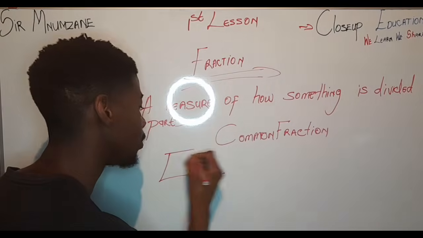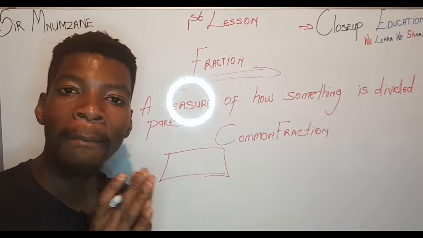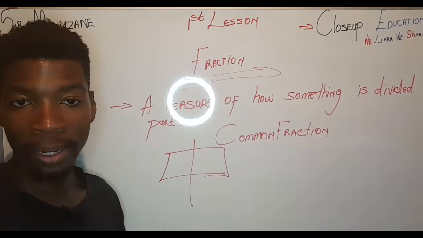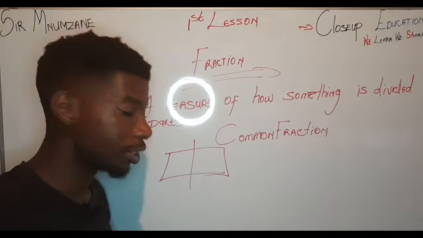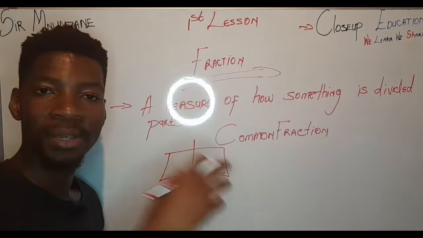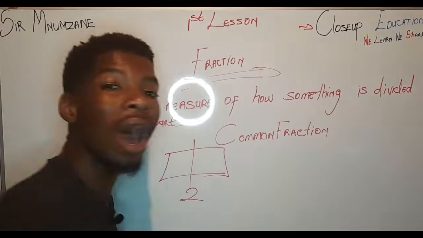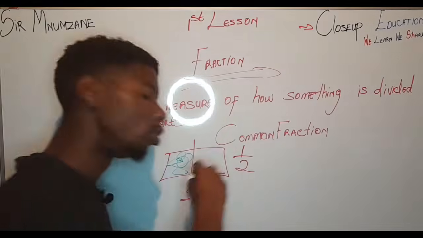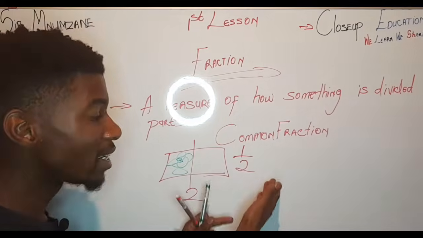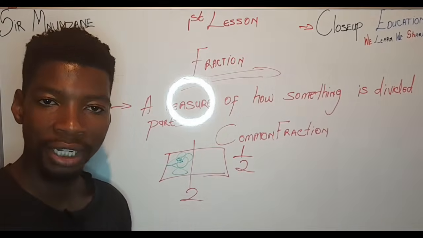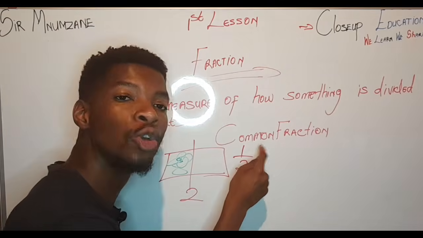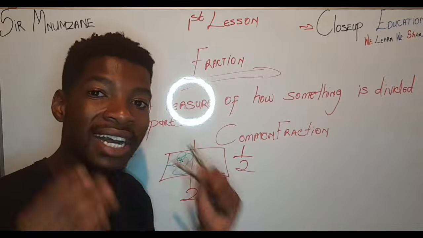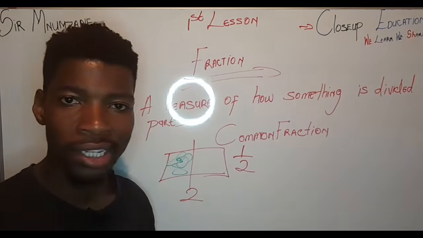I go running, buy bread, come back, and tell my mother, Mama, I would love to take half of that bread, because I eat too much. So it's 2 halves. I took how many? 1. I took one, meaning 1/2. And what is this? This is a proper fraction. Why is it a proper fraction? Because the numerator, which is the number on top, is much smaller than the denominator, which is the number at the bottom.